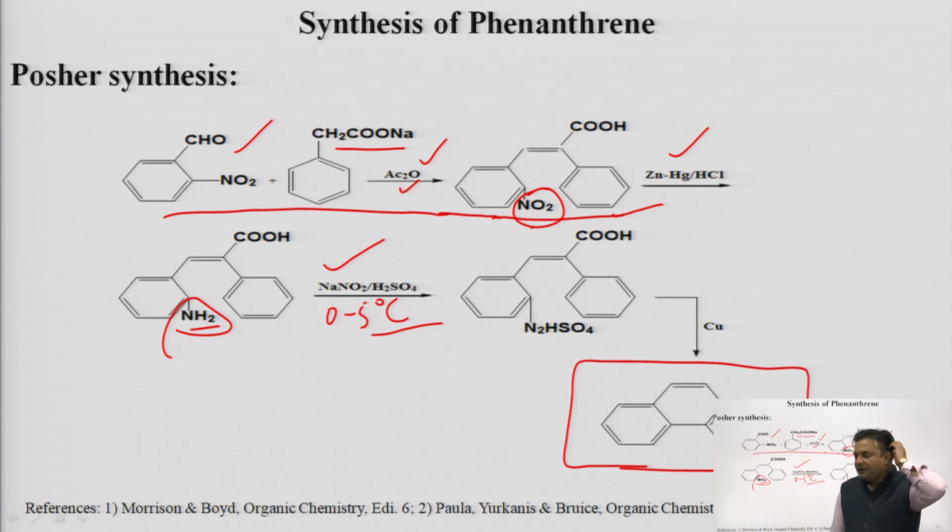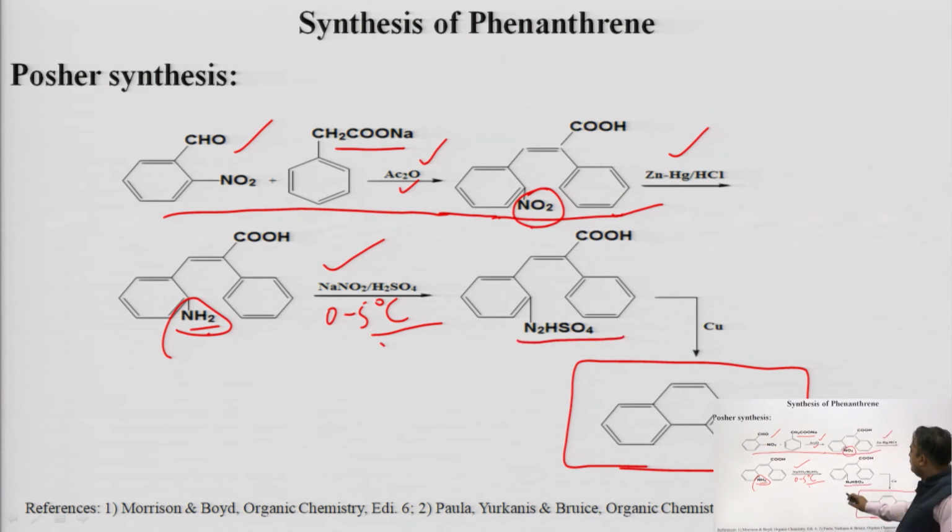As we already know, NaNO2 does not react directly with the molecule. NaNO2 and H2SO4 react together, generating nitrous acid, HNO2. That nitrous acid reacts with this amino group, and we get this molecule here, in which two nitrogens are present.